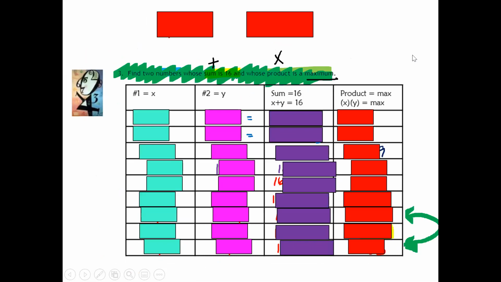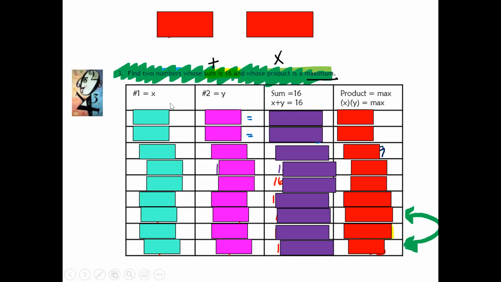All right, let's take a look at the next one. Find two numbers whose sum is 16 and whose product is a maximum. So we're going to have the first number be x, the second number be y. The total of the numbers has to be 16, so x plus y equals 16. The product, which means multiplication, has to be the biggest number.